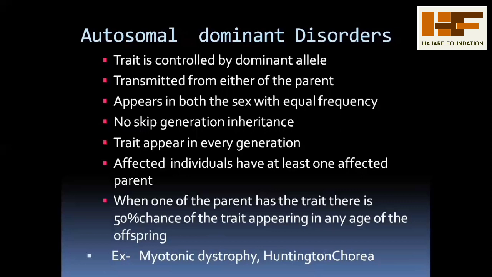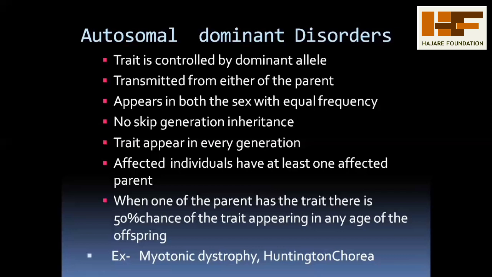Affected individuals have at least one affected parent. Sometimes not only the individual but also one parent, either the father or mother, shows the disorder.